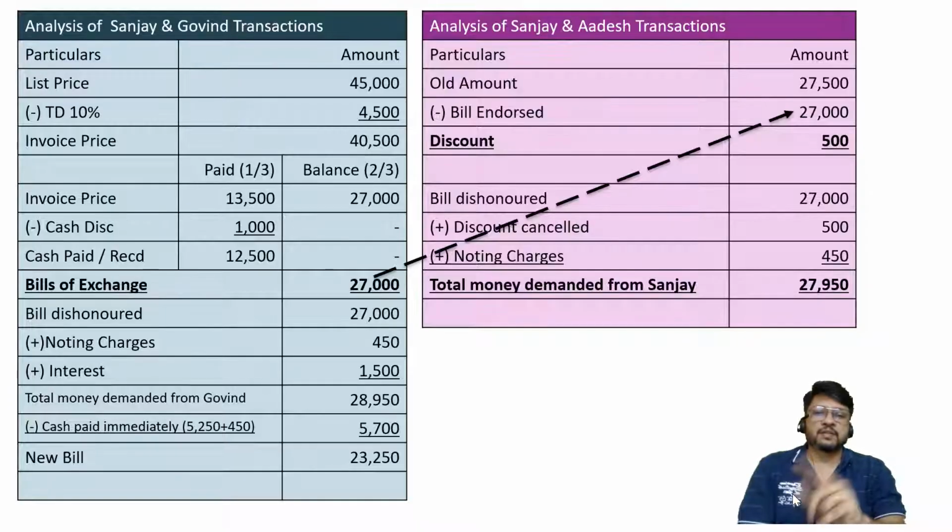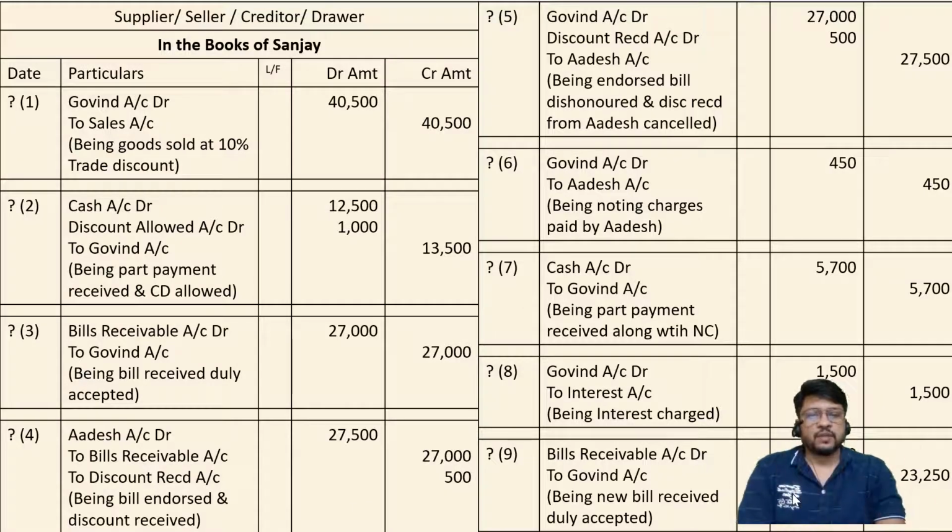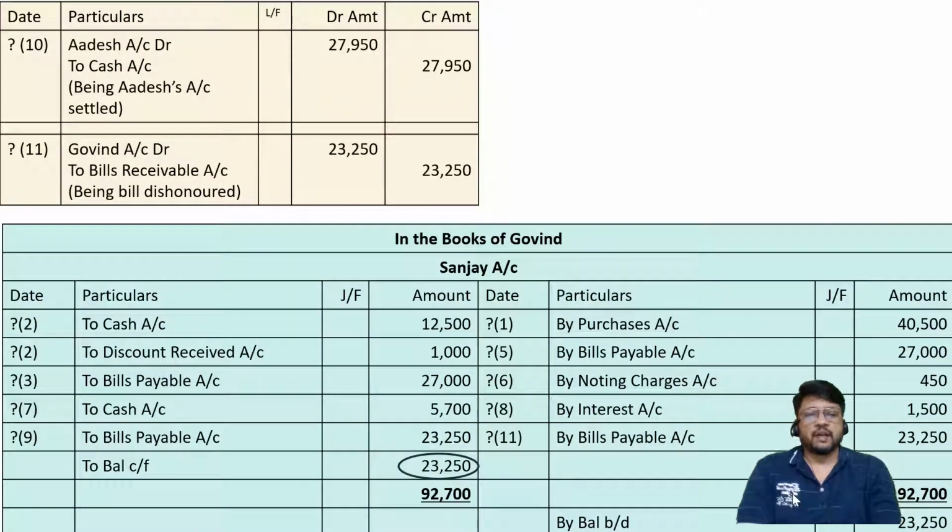First part is understanding this analysis. Second part is understanding the treatment of discount. Third part is understanding the amount of new bill. Fourth part is passing all the entries in the books of yellow person, that is drawer. And fifth part, imagining in green journal what must be the entry and accordingly preparing the ledger account. So very beautiful problem. Last problem, such type of difficult question may come in examination.